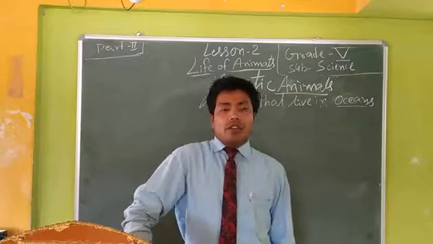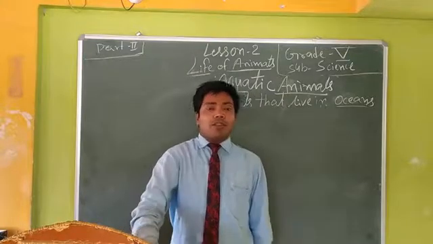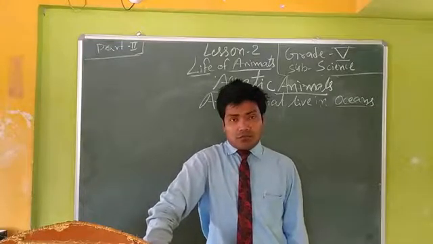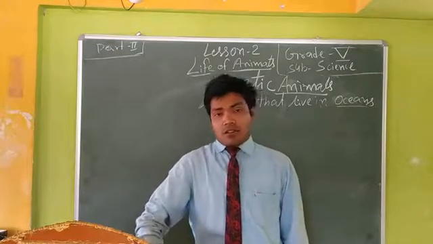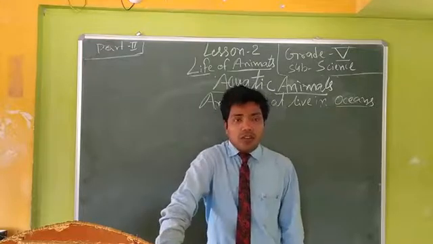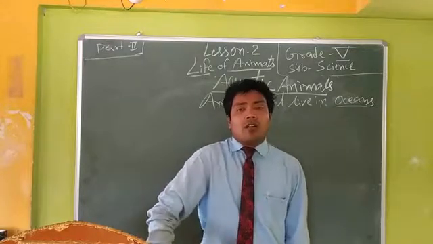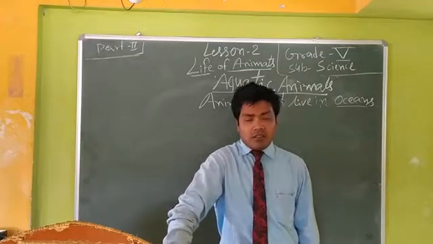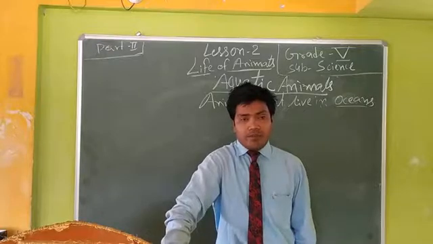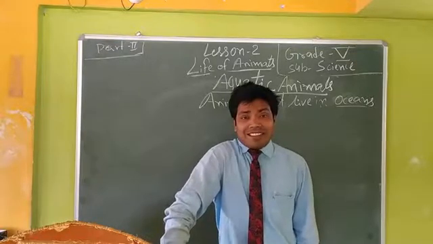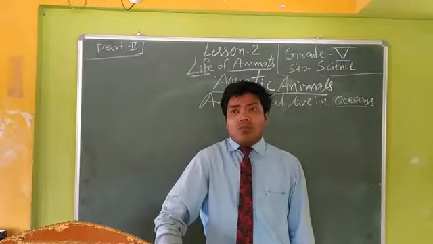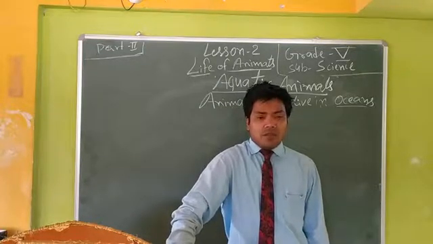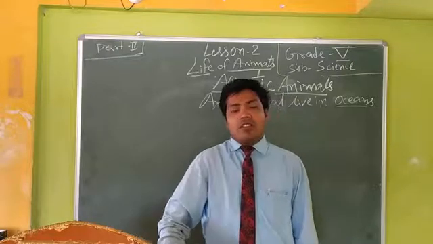We know very well, oceans are large water bodies. They cover three-fourths of our earth. So it is very big inside, and many kinds of animals live under the water of the oceans. It is much larger than our land surface, so millions of various kinds of animals are found in the oceans.